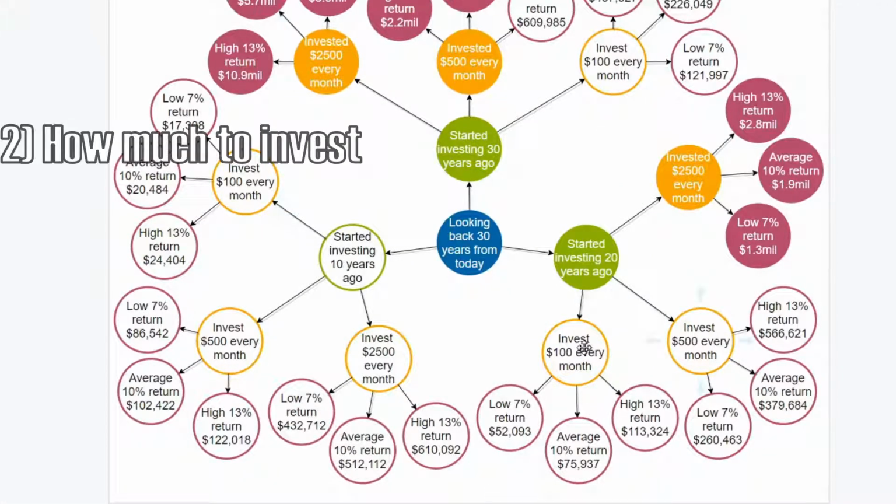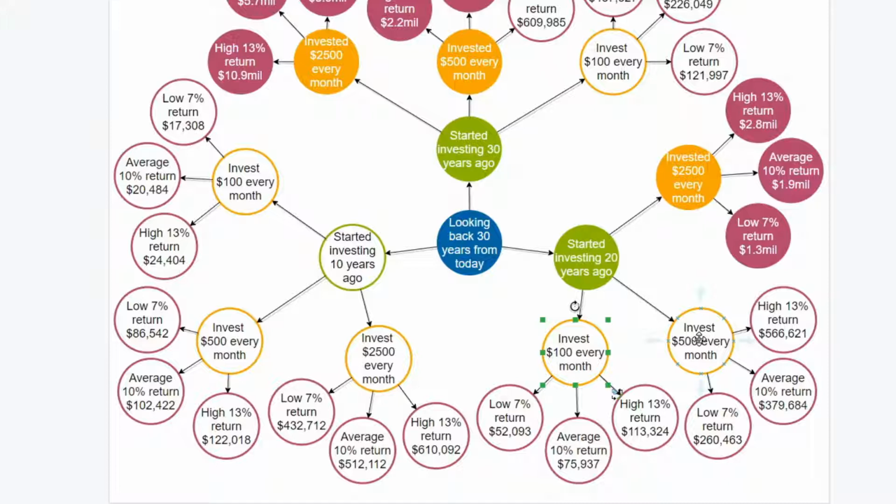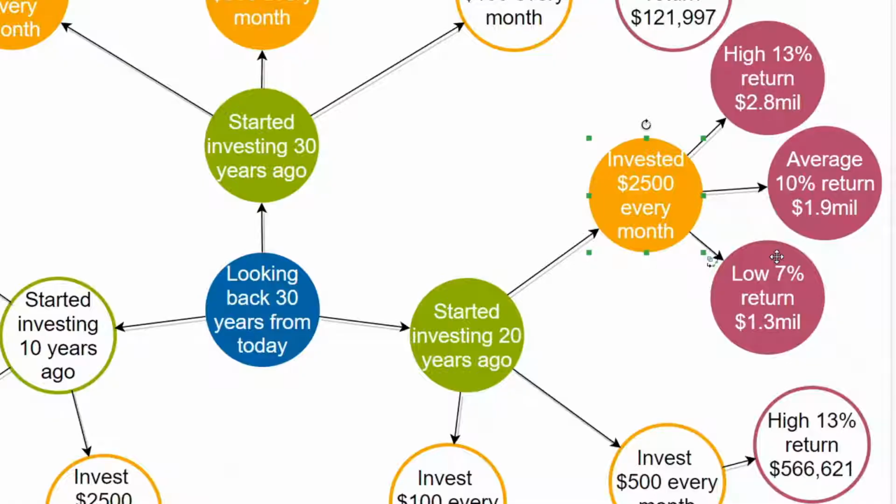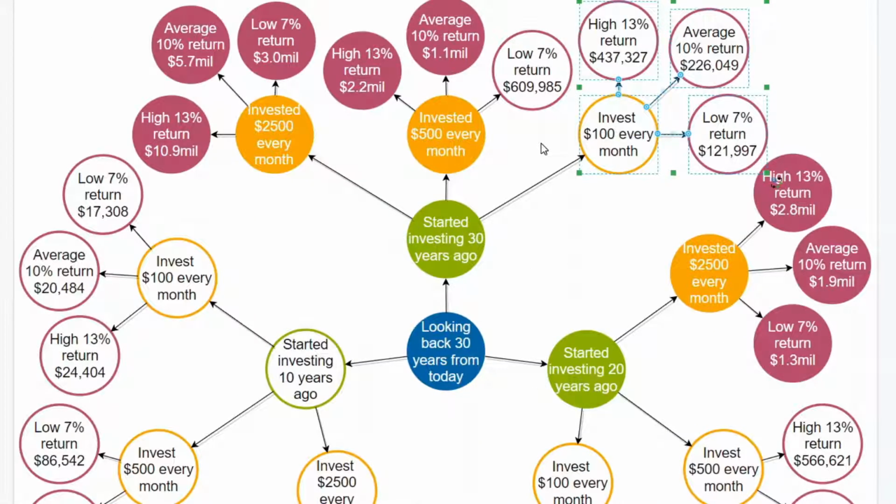Second, how much to invest. This was about as important as the first, but perhaps a little more difficult to pull off. For example, to make up for starting 10 years late and still hit $1 million during the goal period, you would have needed to put in $2,500 a month. You will also notice that saving only $100 a month for any of these periods, 10, 20, or 30 years, is not quite enough to come up with that $1 million.